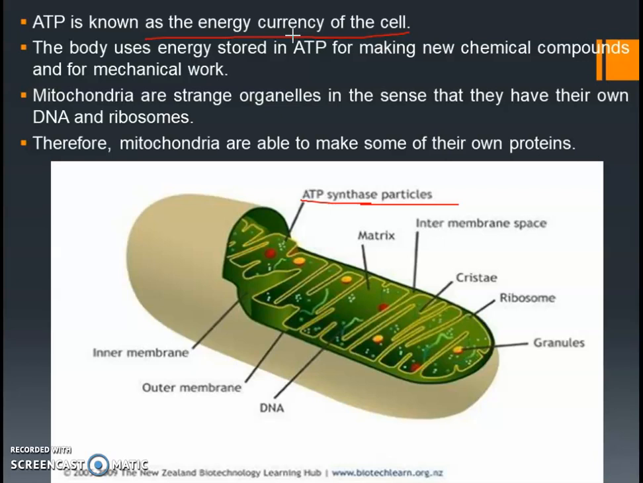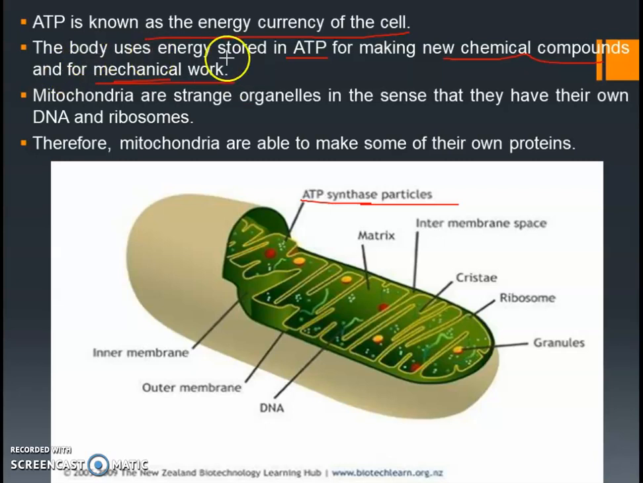Right, in what form is that energy stored? It is in a chemical form called adenosine triphosphate, which is ATP. The body uses energy stored in ATP for making new chemical compounds and for mechanical work, like writing, running, walking, sleeping, all of these. All of them need energy, and for that ATP is providing energy. So energy is stored in the form of ATP in the mitochondria.